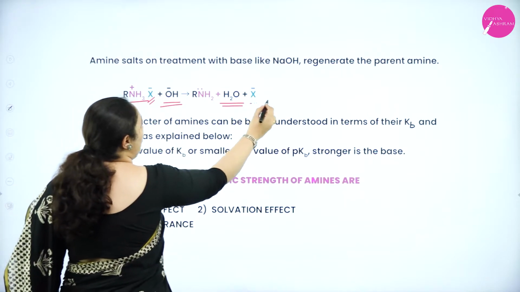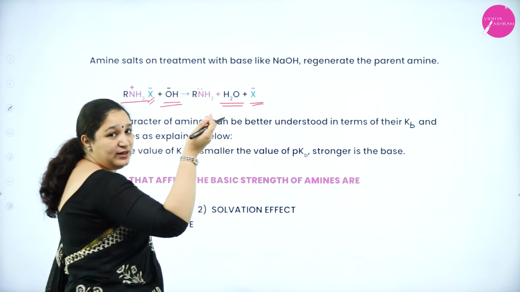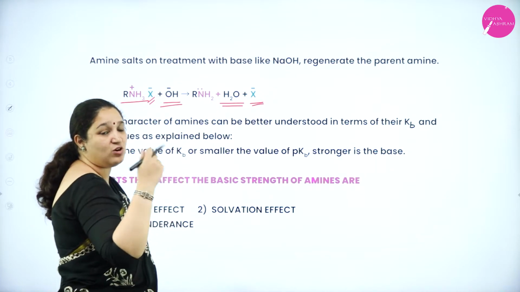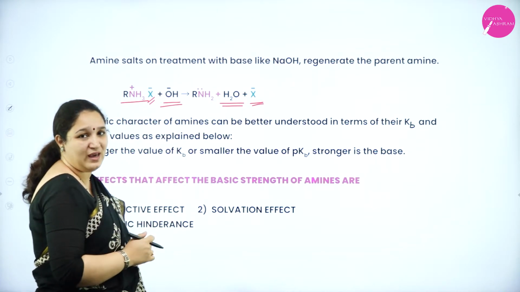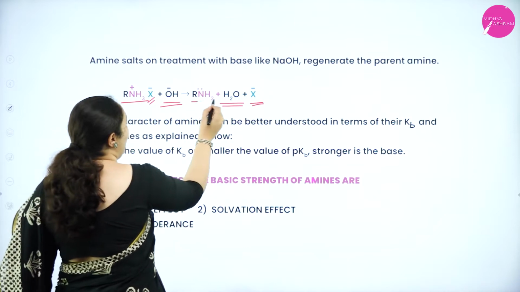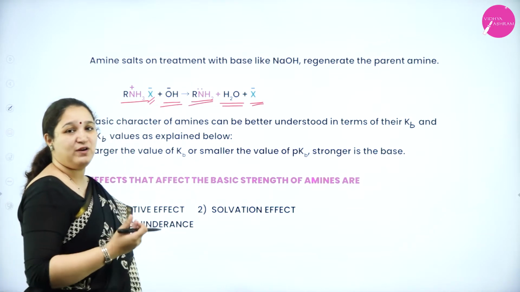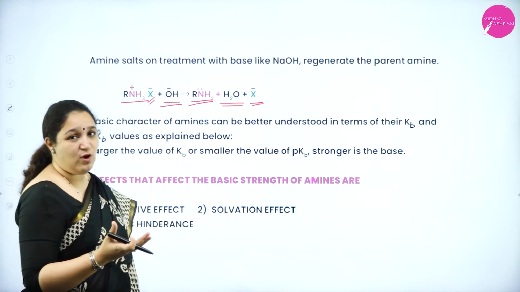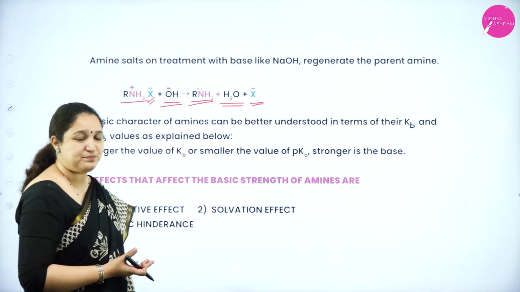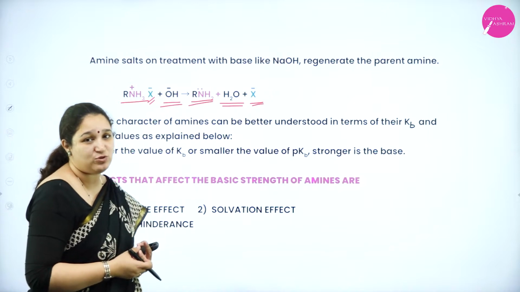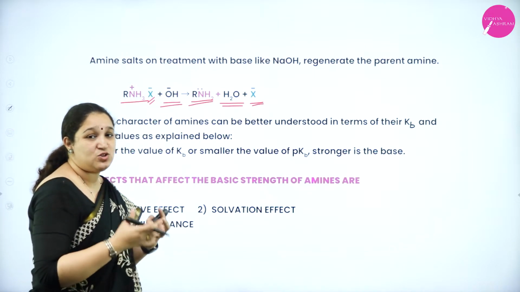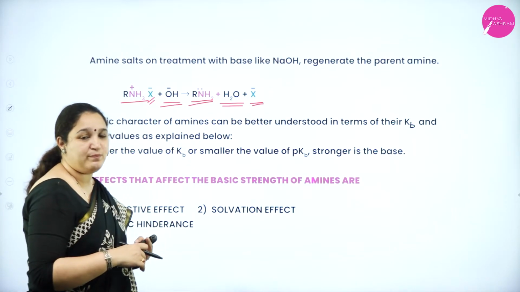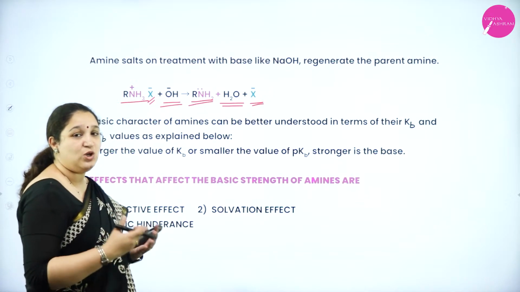X minus will be lost and it will go with Na, forming NaX, or if it is potassium hydroxide, it will form KX, and you will get RNH2, the parent amine. So always once the salt is formed, amine will form a salt when it is treated with hydrogen halide, but then the salt, if you take and treat it again with a base like NaOH or KOH, you can get the parent amine.